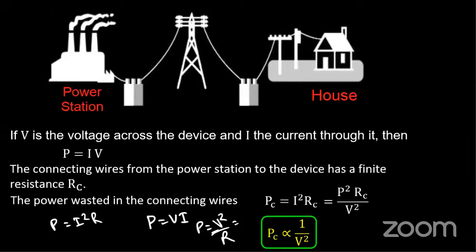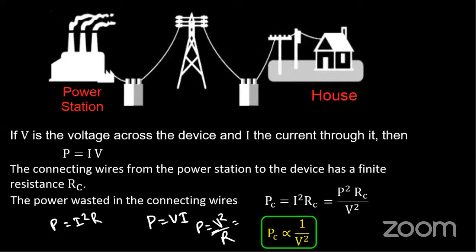You might have learned in your alternating currents chapter why we always step up or step down the voltage, and not the current. This is the reason: the power lost inside a conductor is inversely proportional to voltage square.